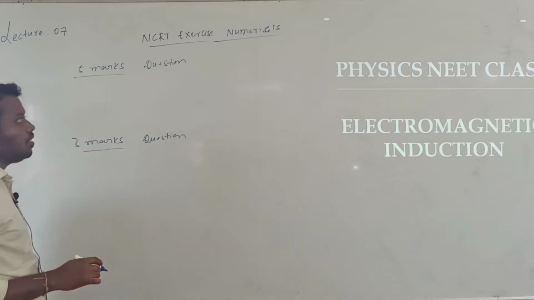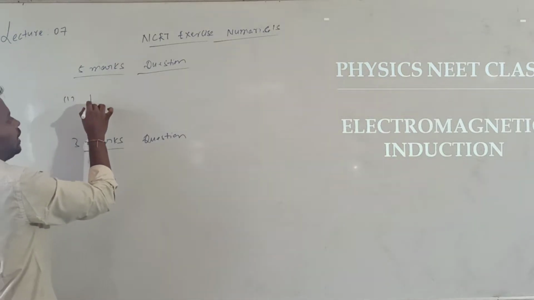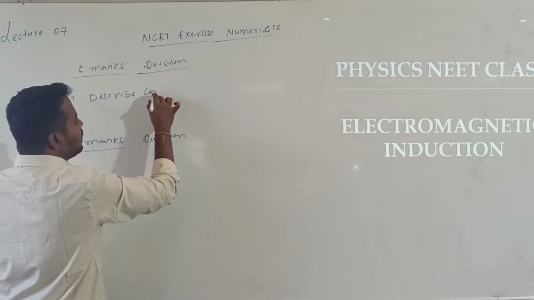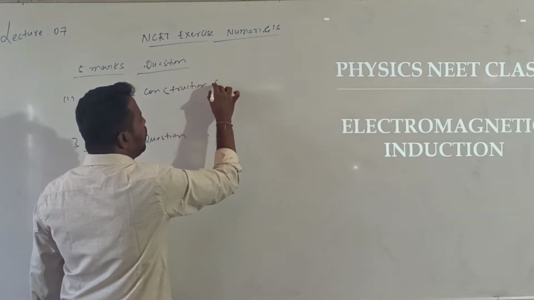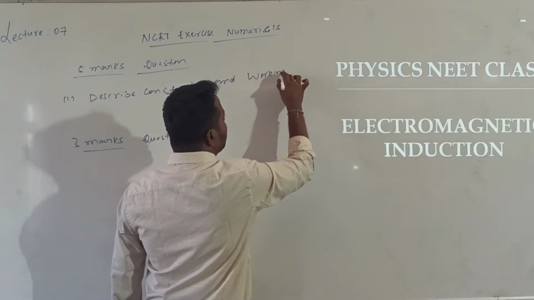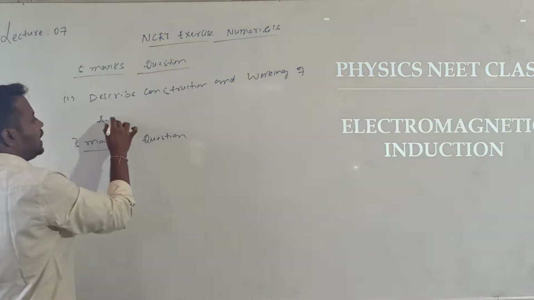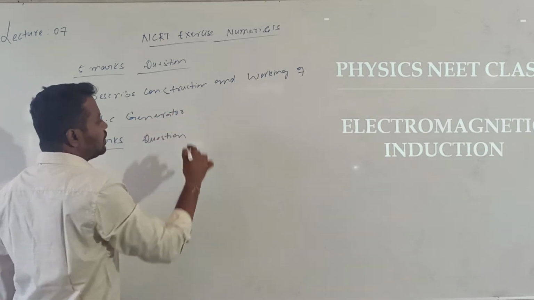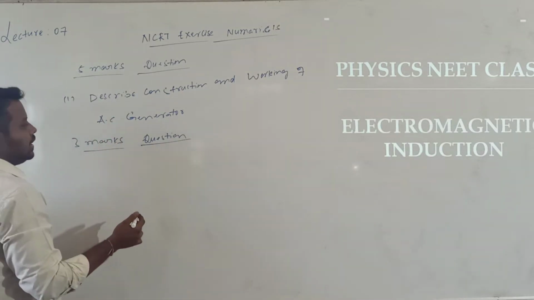There is only one 5 marks question: describe the construction and the working of an AC generator. Only one question which can be asked for 5 marks. But there are many 3 marks questions.